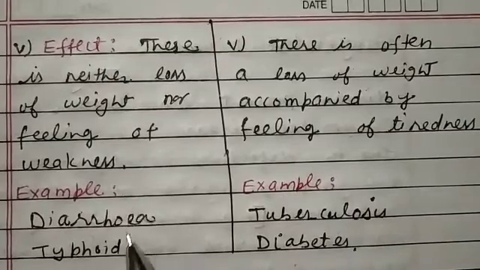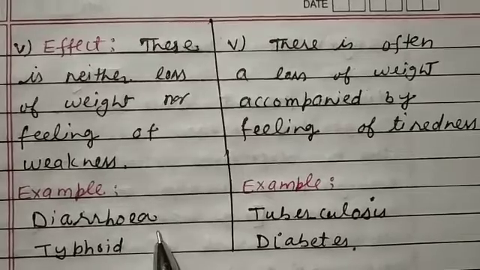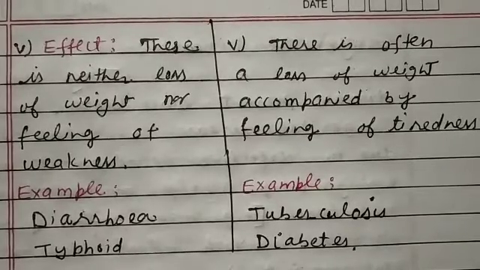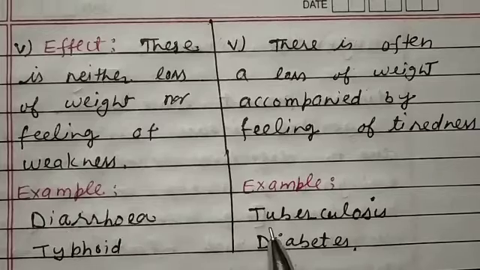The examples which will give you a clear-cut distinction between acute and chronic disease are diarrhea, as we have already discussed, and typhoid for acute disease, and tuberculosis and diabetes for chronic disease.